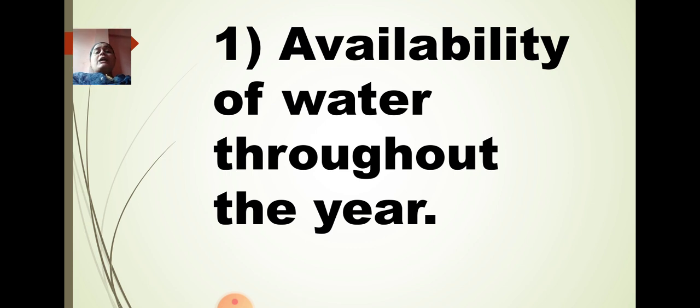So availability of water should be throughout the year, and that is the reason why we see the majority of the fruits and vegetables available in the market throughout the year. Number one reason is availability of water. Previously, modern technology was introduced, but many farmers did not know about it, and they found it very expensive to use.